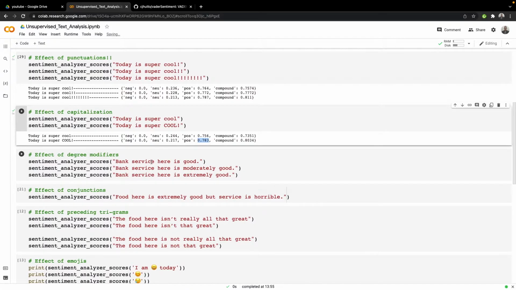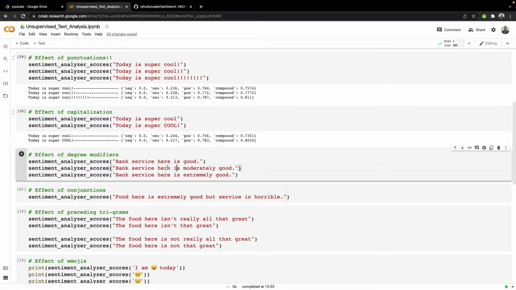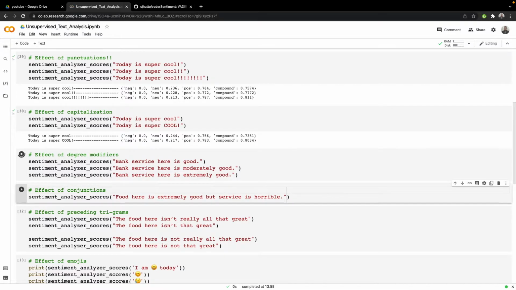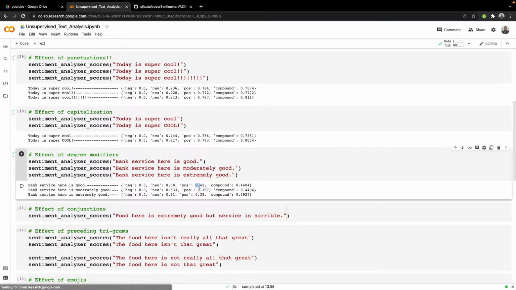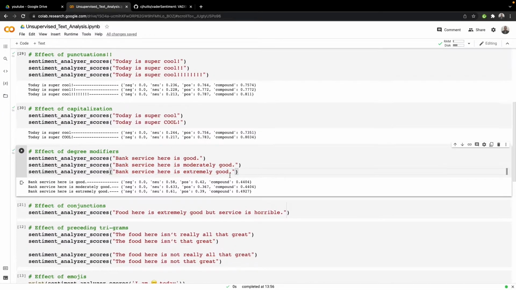Now we see the effect of degree modifiers. Here we have three sentences. Bank service here is good, bank service here is moderately good, and bank service here is extremely good. These are called degree modifiers. That is, this sentence is more intensified than this one, and this one is more intensified than the first. So let's see if this is also captured. Here you see that the positive sentiment is fairly stable, but the neutral sentiment is also increasing. The overall compound score has increased, and this showed that this sentence is very positive.